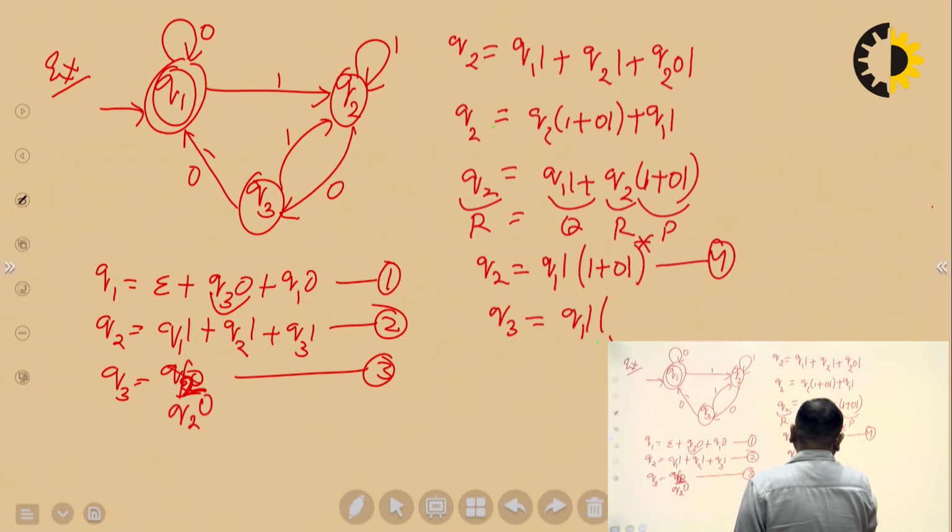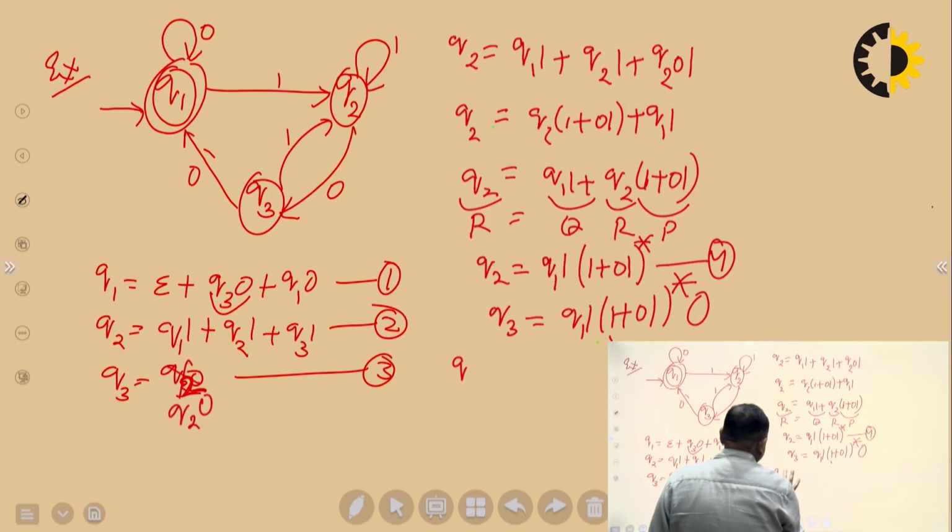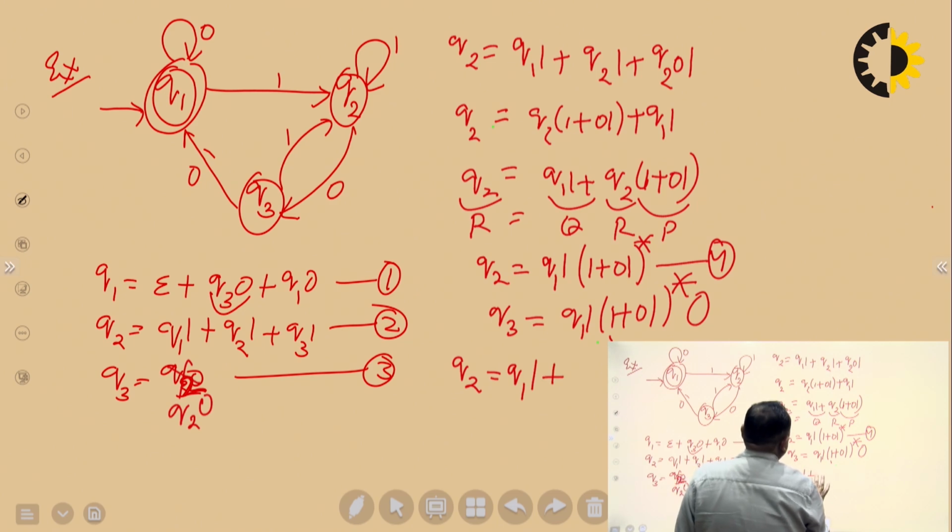Q1 1 (1 plus 0 1) star and 0. So this is the new value of Q3. Put this value of Q3 in equation number 2. Sorry, I have to put the value of Q3 in equation number 1.